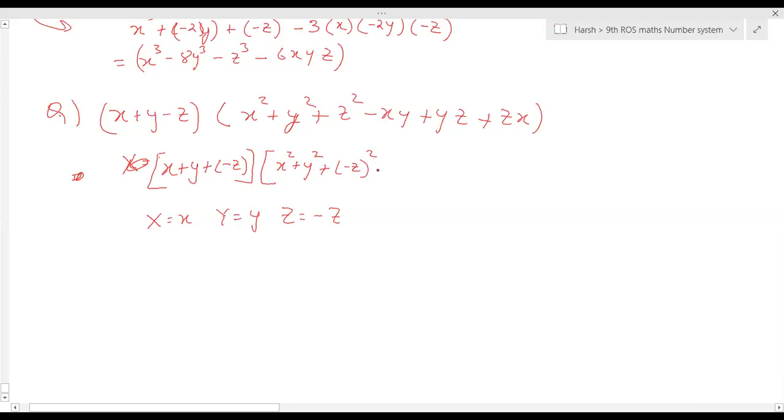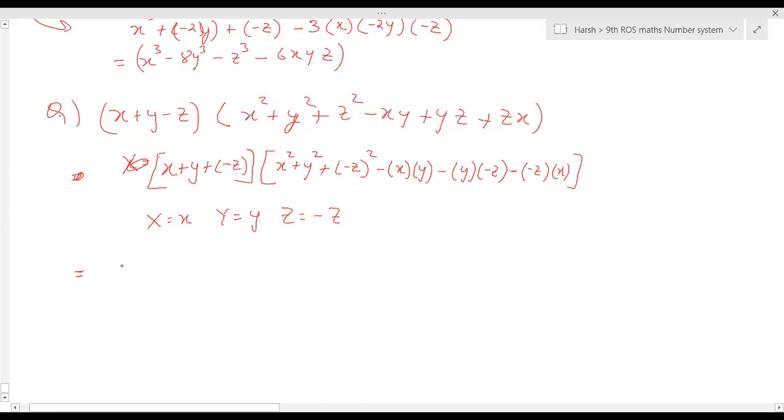minus x into y, minus y into minus z, minus z into x. So we can write it as the formula.